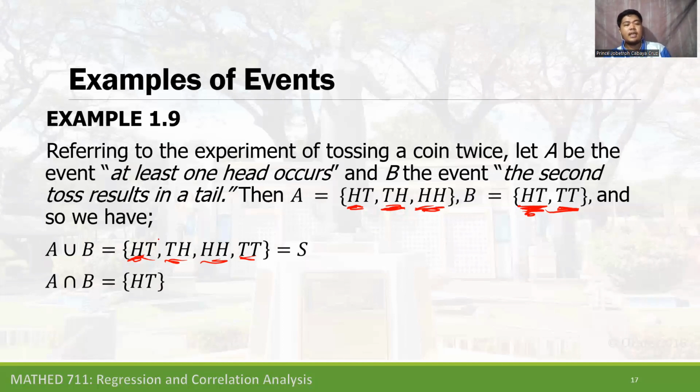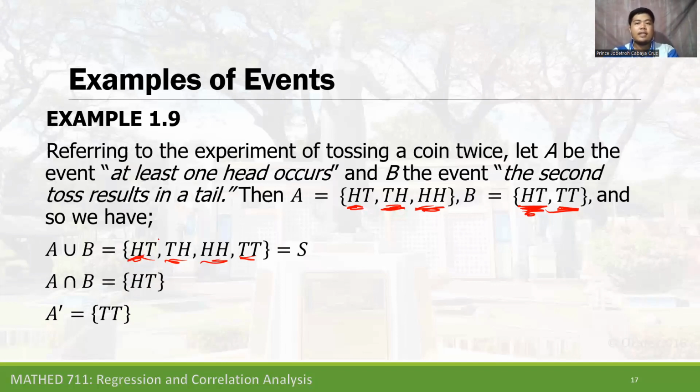The next one, A intersection B. If you remember, the intersection is finding the similarity between two sets. So what are the similar elements between set A and set B? It is HT.